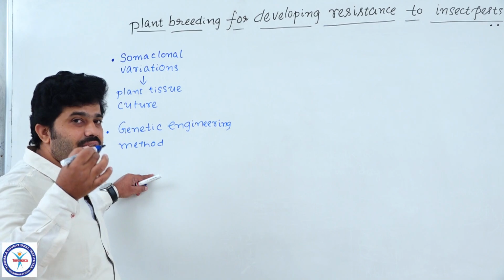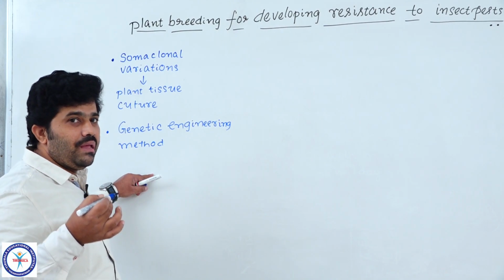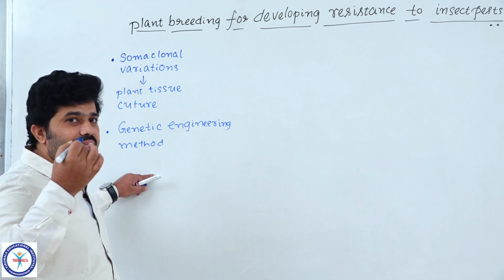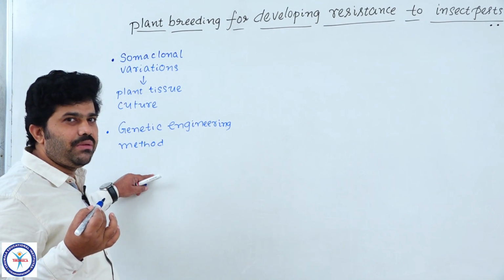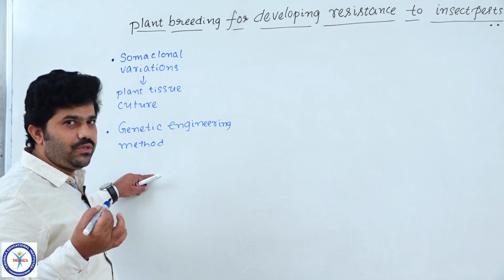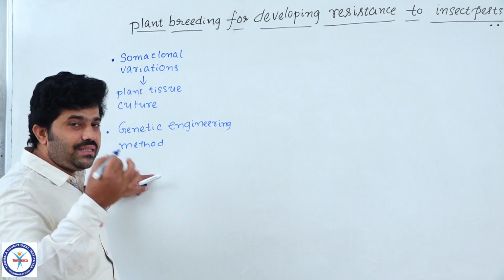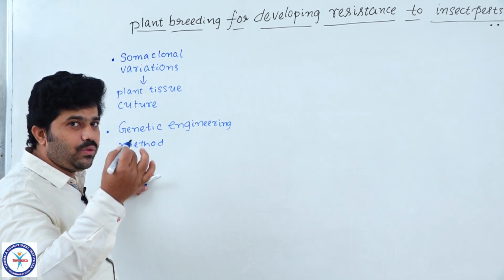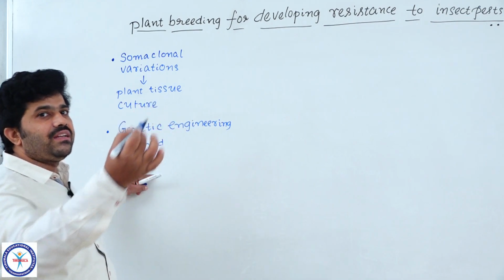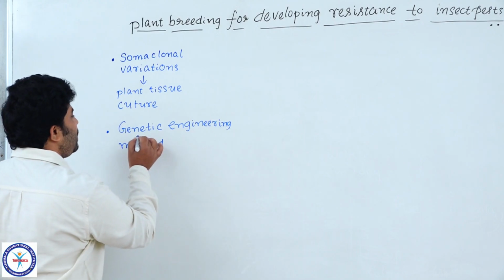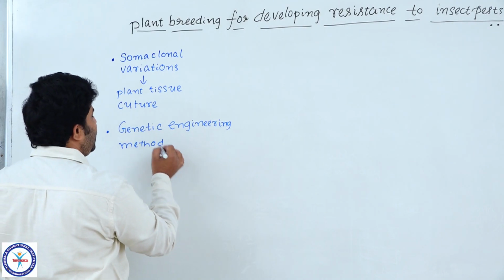Such genes we identify by screening of germplasm. A wild plant in our locality is chosen, and from it a particular genetic sequence which has the ability of resistance towards the pathogens is found, and we transfer the gene into the cultivar. Understood? That is the method we call the genetic engineering method.